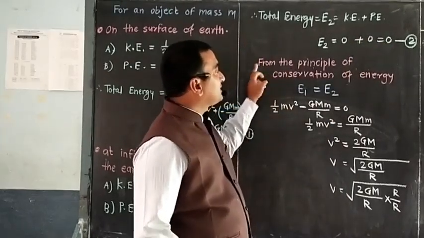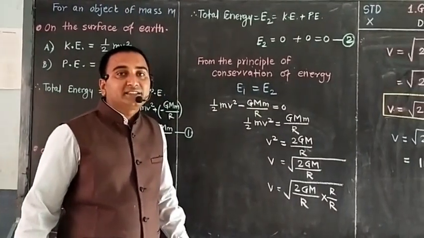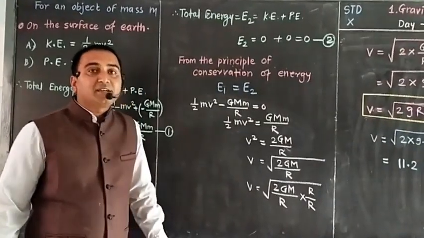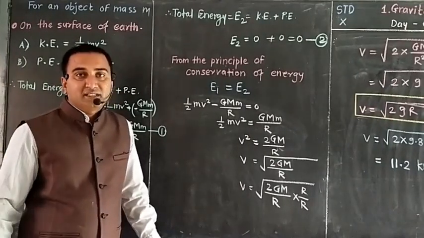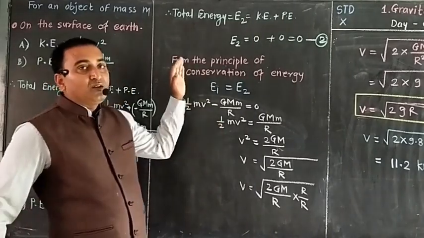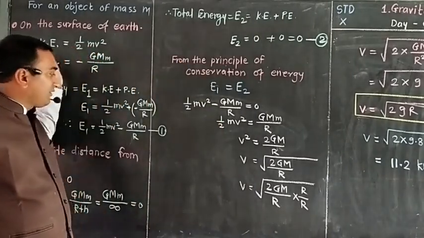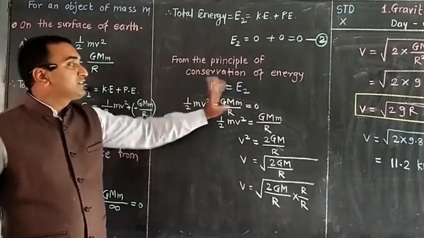Now, from the principle of conservation of energy, energy can neither be created nor destroyed, it can only be transferred from one form of energy to another, that we have learned in previous standards. So whatever the energy on the ground level, that should be the energy at infinite level. So E1 is equal to E2.